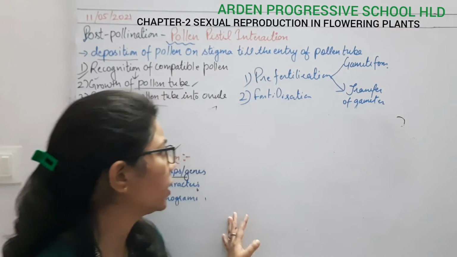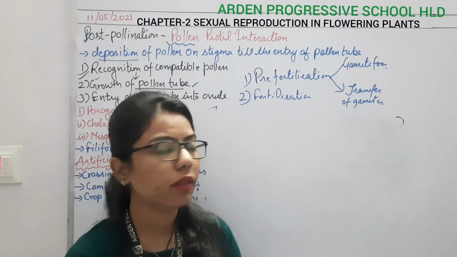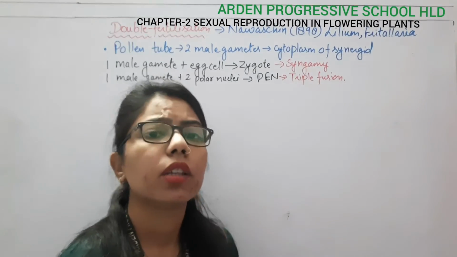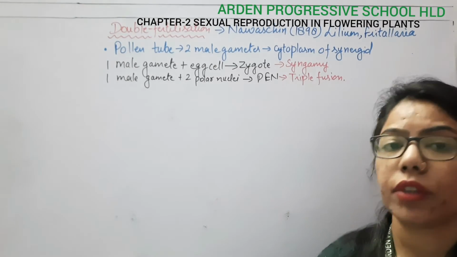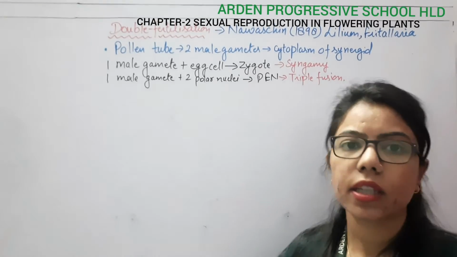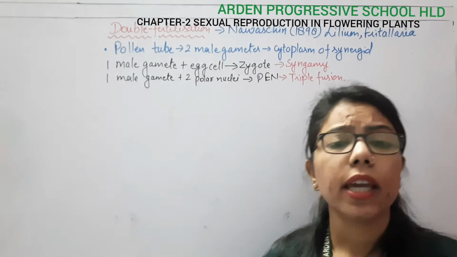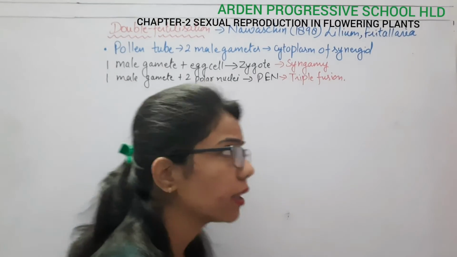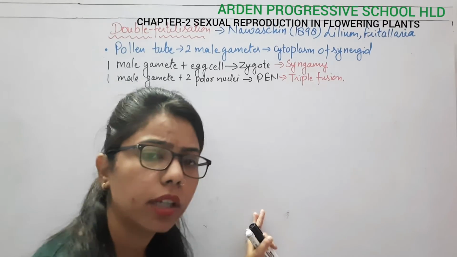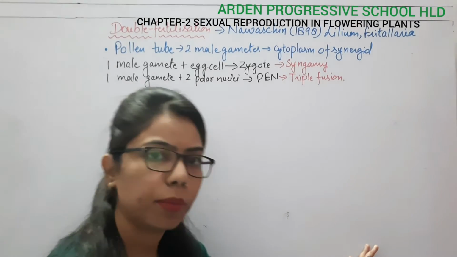Now we will understand what happens after entering into the embryo sac. So here we will understand fertilization, and what double fertilization is. Why do we call it double fertilization? We know that we have three events: the pre-fertilization event, in which we form the gametes and transfer the gametes, then post-pollination, in which we have the pollen pistil interaction, and there will be growth of the pollen tube, and that pollen tube will reach towards the ovule, and from the ovule it will enter into the embryo sac.